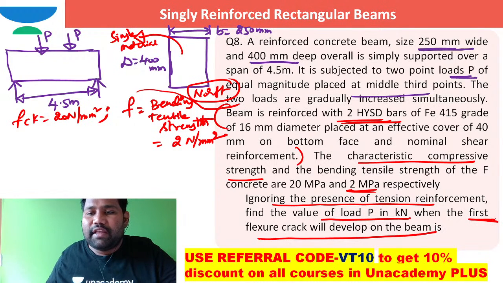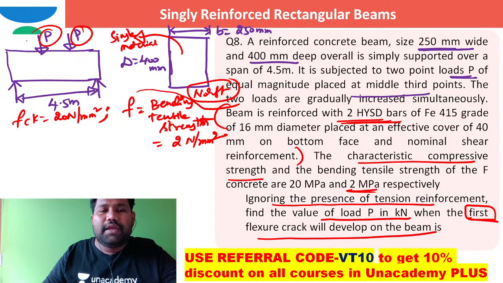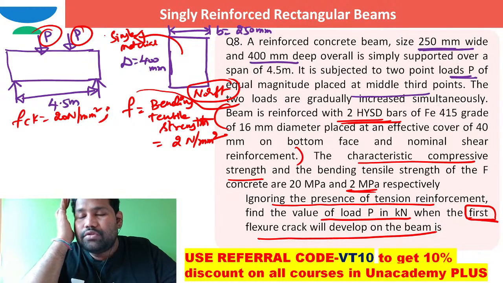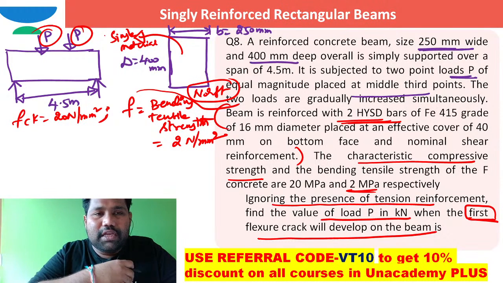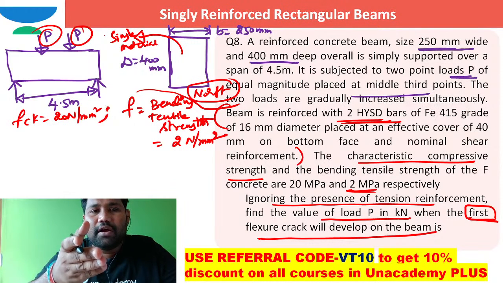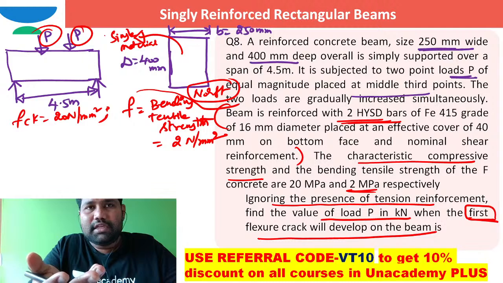Since there is no reinforcement, I can use simple bending theory. There is no need to use the Euler-Bernoulli theorem, because that is applicable to composite sections, whereas here the material is completely a single homogeneous material. So directly I am free to apply simple bending theory.